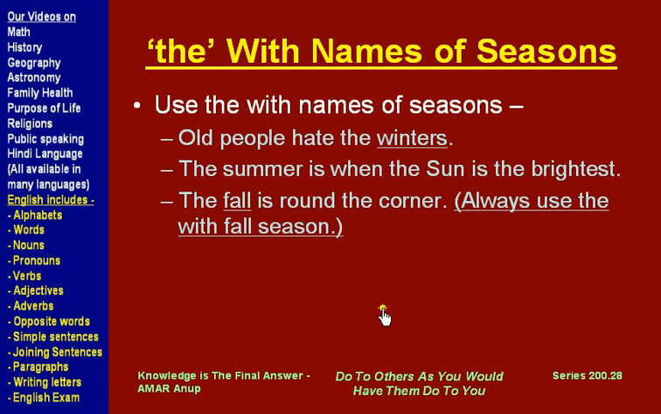Now what about use of the with names of seasons? We use the with names of seasons, like old people hate the winters, so winters is the name of a season, so we use the. The summer is when the sun is the brightest. Again, summer is the name of a season, we use the before that. The fall is round the corner. We always use the with the season's name, fall. So again with the season's name we are using the.